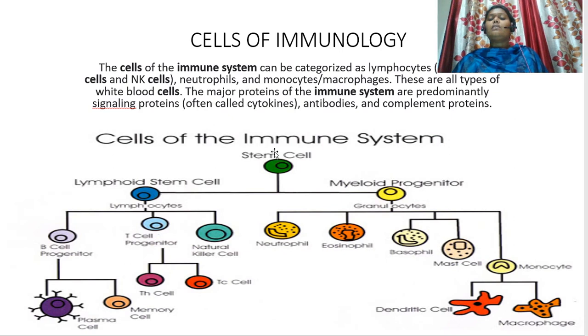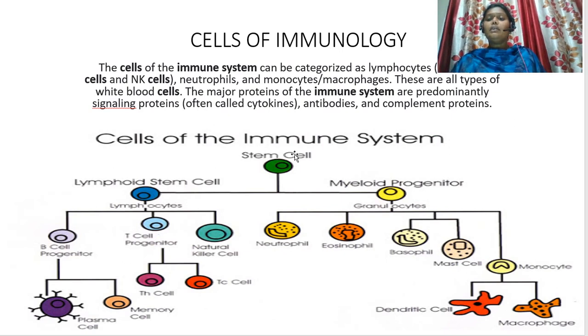Now let's see the cells that are involved in the immune system. First one is the stem cell. The stem cell is also called a mother cell. It is also called a multipotent cell because it can give origin to different types of cells. Those are the lymphoid stem cell and the myeloid stem cell.